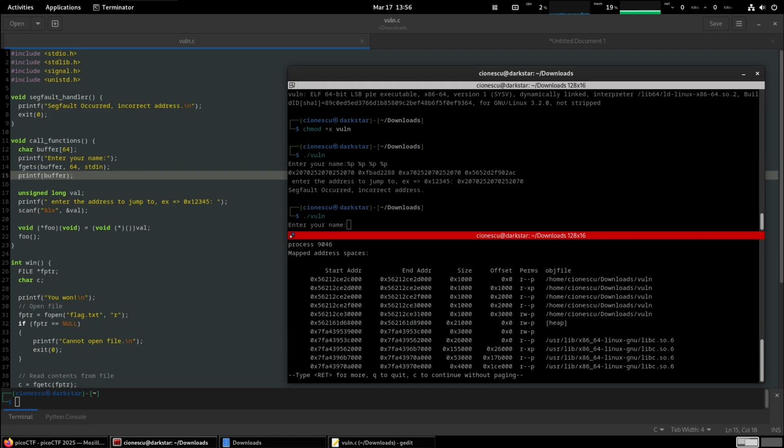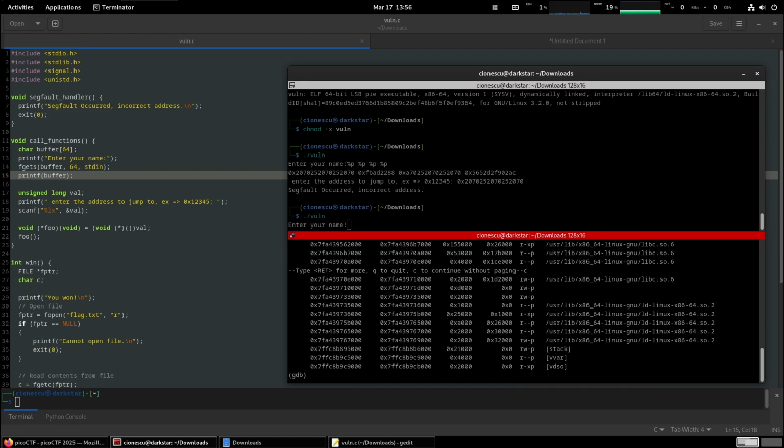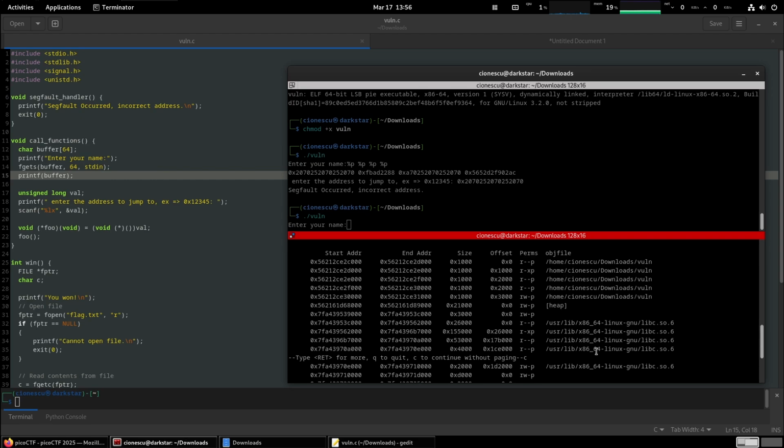So what this does is it displays all the memory segments that this binary has, with the PIE in effect, with ASLR, which is address space layout randomization. And keep in mind that second part, address space layout randomization, if it's in effect, it means that the positions of the stack and heap are also random, in addition to the base address for the executable.